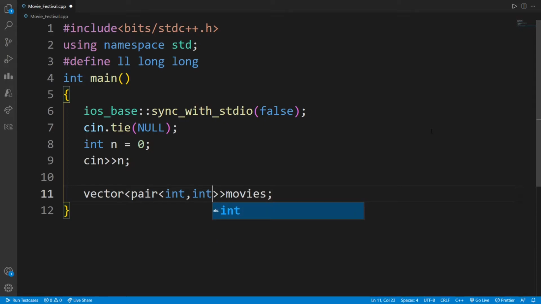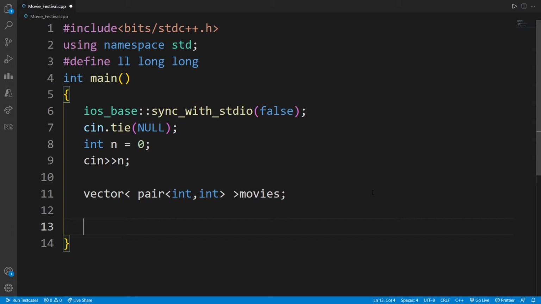So there is nothing to be scared of here. What I'm saying is, I'm creating a vector, and this pair of ints says that I will create pairs of integers, like 3 and 5, and they will be in pairs.